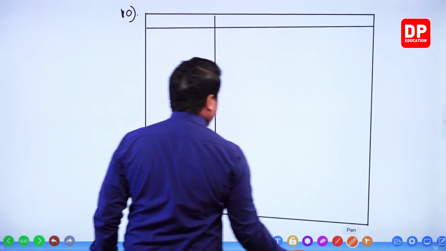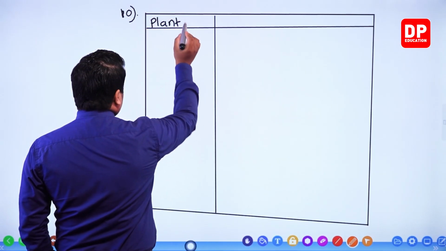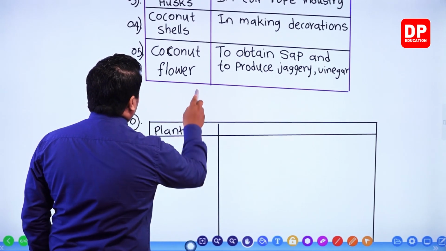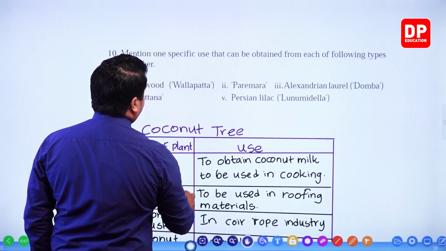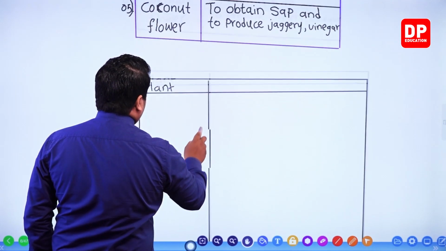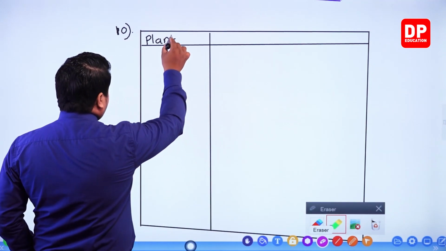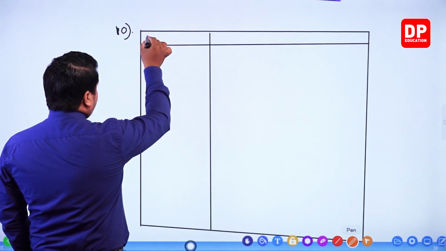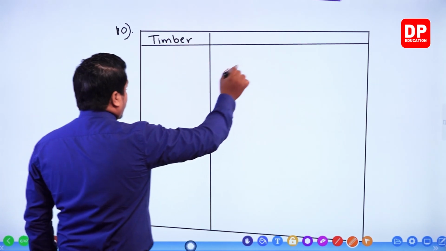Okay, so here plant, right? Okay, it's not the plant, it should be timber, right? So we'll mention as timber. Then use.